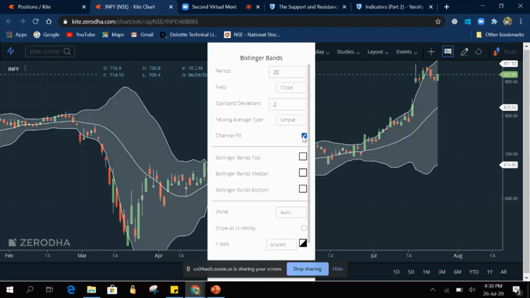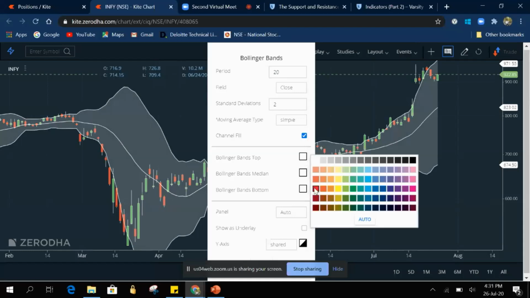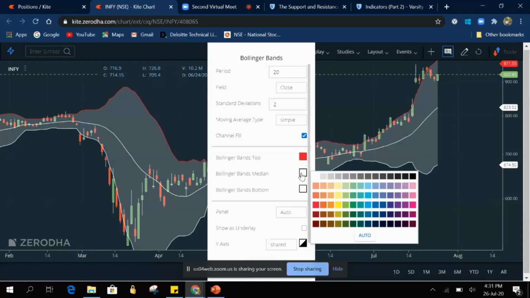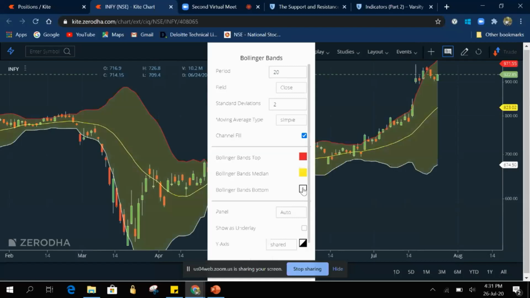Now let's add a few colors to the three bands that exist in the Bollinger Band, that is the top band, median, and bottom. I am giving red for the top band, yellow for the median, and green for the bottom band.